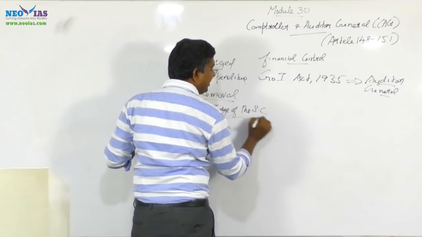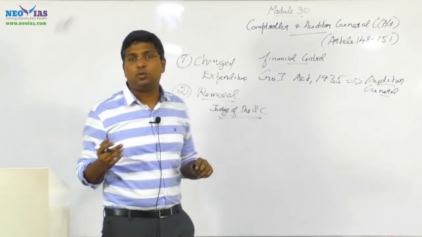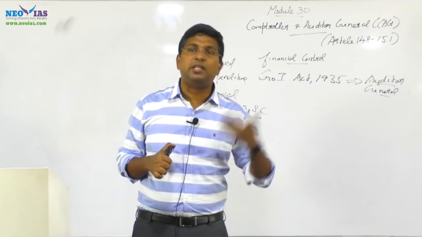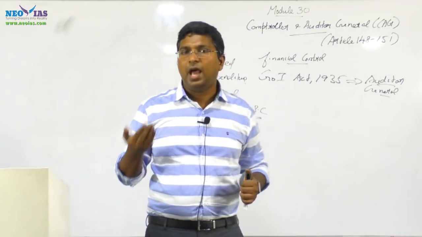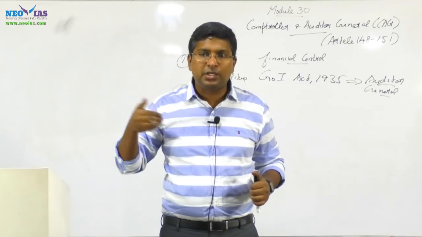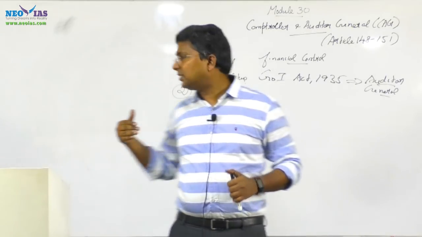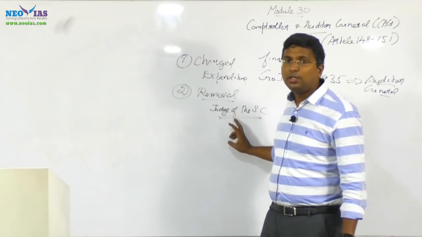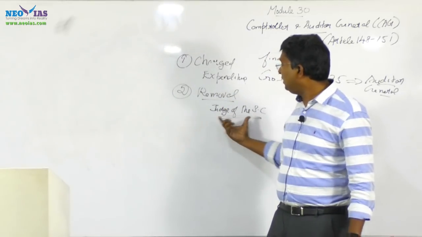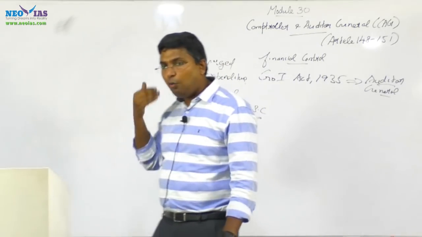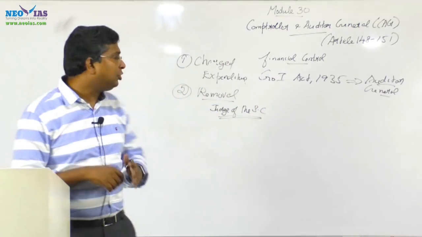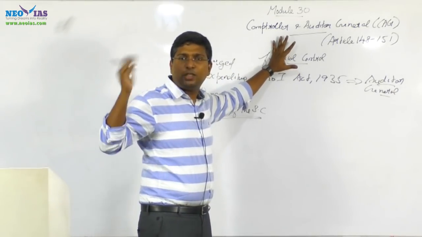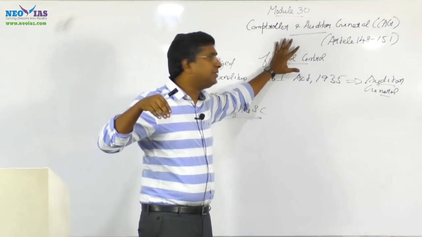CAG can be removed in the same manner as a Judge of the Supreme Court. A Supreme Court judge can be removed if there is proved misbehavior or incapacity, and both houses of Parliament have to pass it through a special majority. We have discussed how a Supreme Court judge can be removed, so removal of the CAG has to be done in the same way. These two provisions ensure that the CAG will be independent and the executive can't exercise control over the functioning of the CAG.